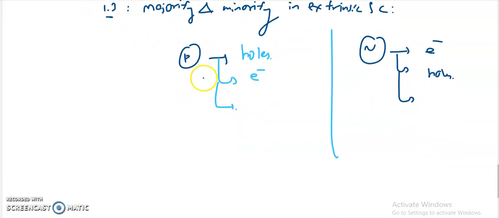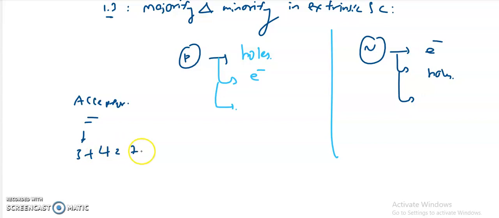As we already explained, the p-type impurities are also called acceptor impurities. Why? Because the p-type extrinsic semiconductor has 3 plus 4, which is equal to 7. So it requires one more electron. That means it is always ready to accept one electron. So that's why these are called acceptor impurities.